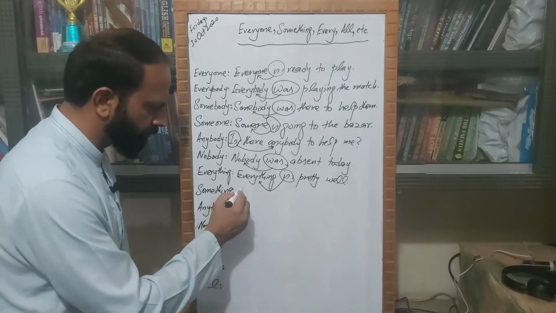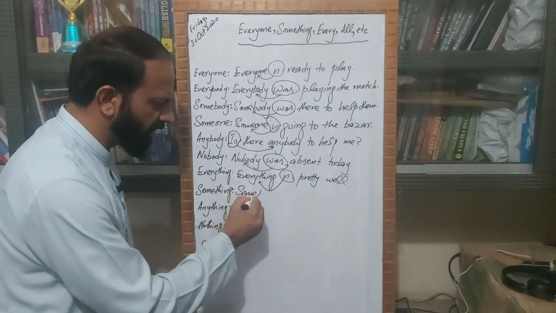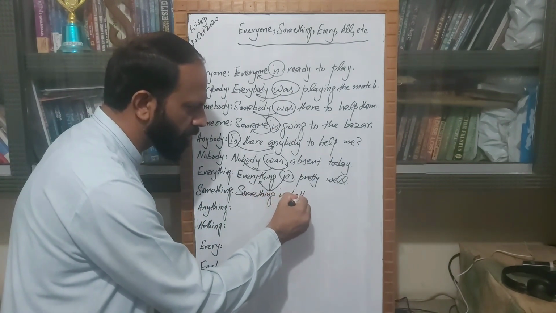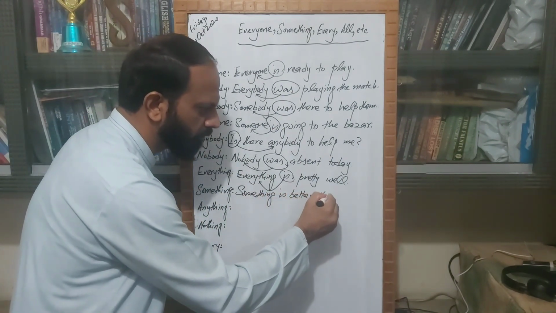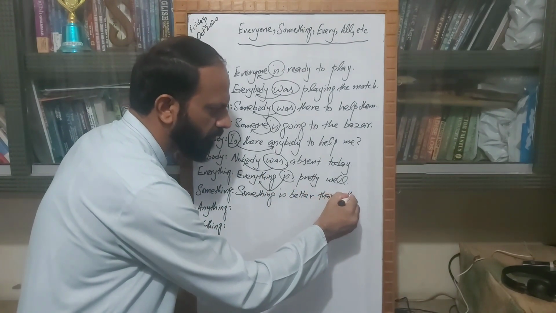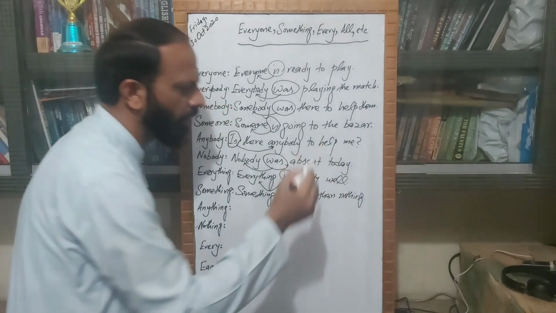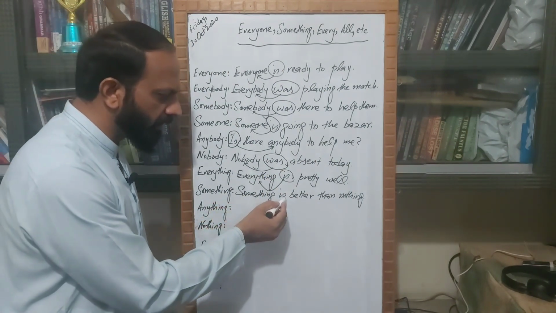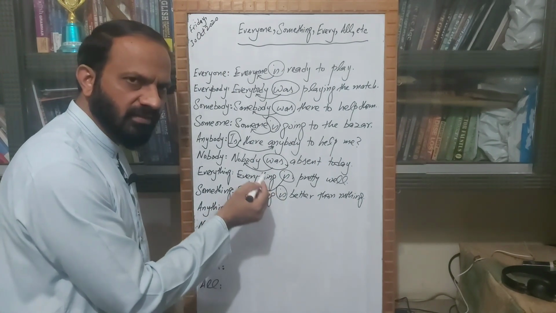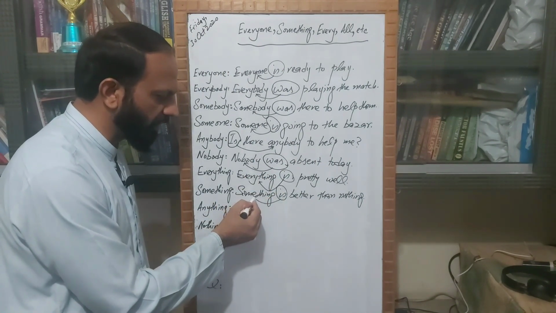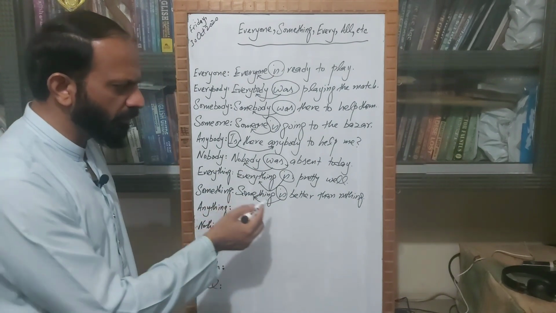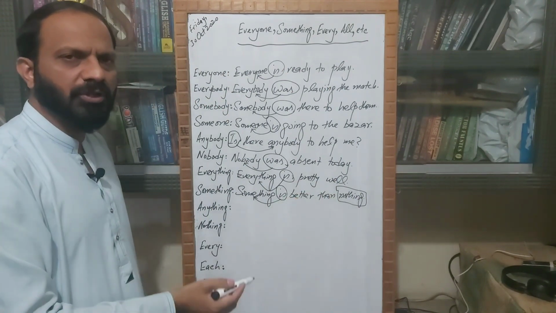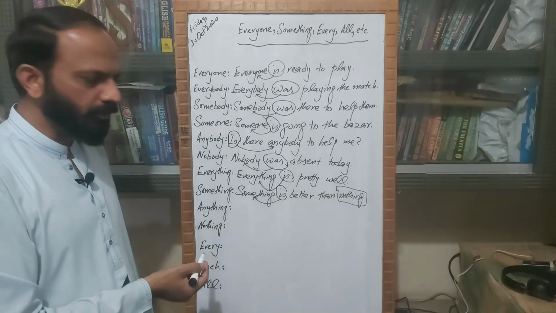Then something is better than nothing. This is a famous proverb, and here we are using once again the singular verb for this something. And here remember, we are also using this nothing, and we will be using nothing in the next example.